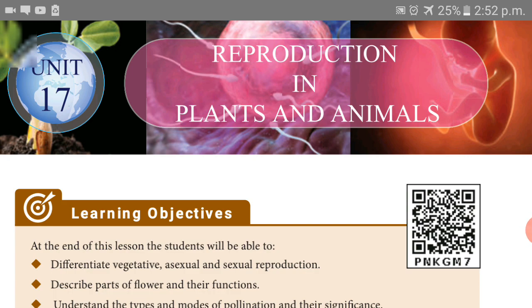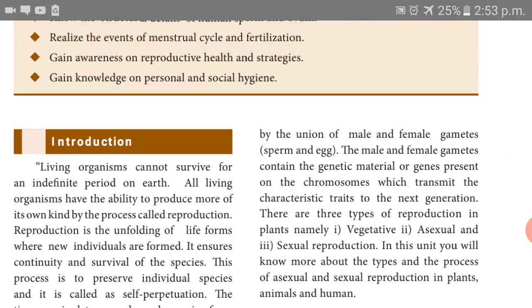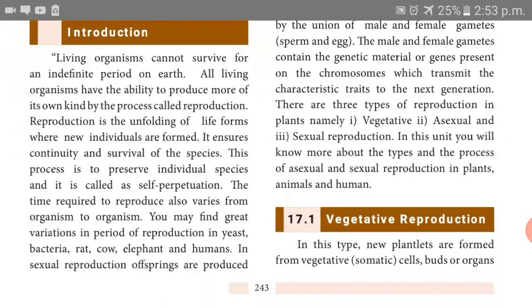Today we have to discuss unit 17, reproduction in plants and animals. First of all, reproduction. What is reproduction? Do you know?